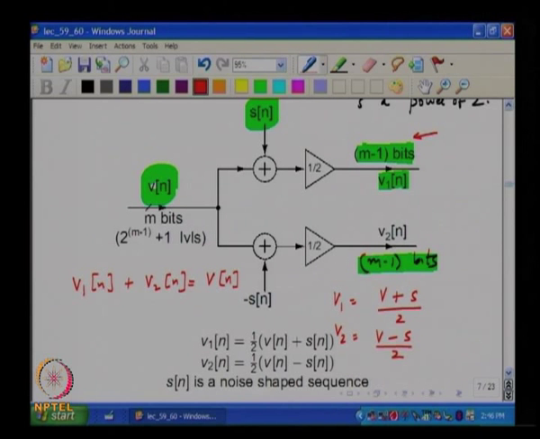This way, by construction, the sum of these two is equal to V. We need to find therefore some sequence S such that these resulting sequences are one bit smaller. I mean, if you add any arbitrary sequence S, the sum will be V, but we need to find a special sequence S such that these V1 and V2 are m minus 1 bits long.